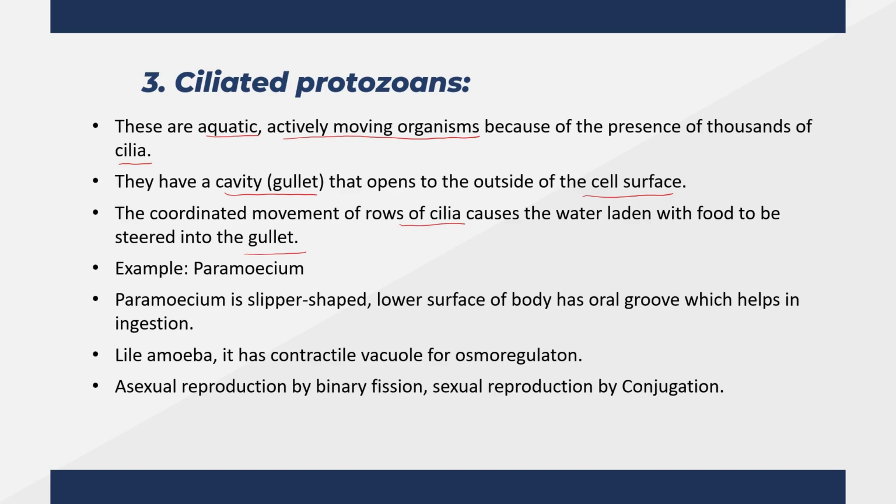This is how Paramecium feeds on the food available in water. Paramecium is slipper-shaped. The lower surface of the body has an oral groove, which helps in ingestion of food. Like amoeba, it also has a contractile vacuole for osmoregulation. Asexual reproduction is by binary fission. Sexually, they reproduce by conjugation.